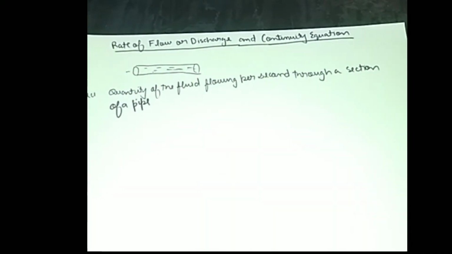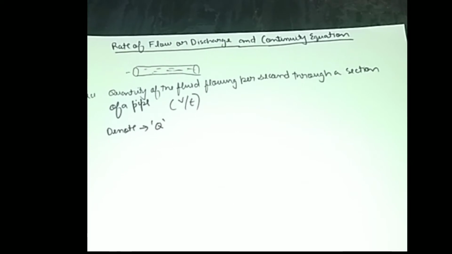So that is the basic idea of what rate of flow means. A quantity of fluid means it is a volume. So it is a volume of the fluid that flows per second, which is nothing but volume by time. And how do we denote rate of flow? We denote it by letter Q. So I hope it's clear for you.